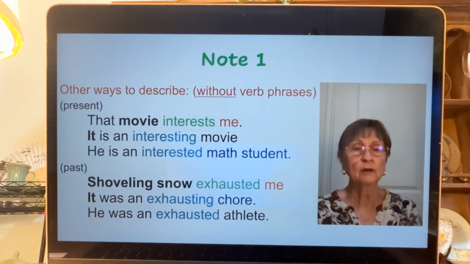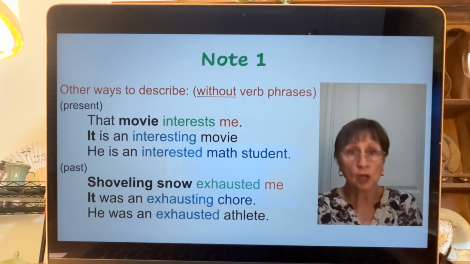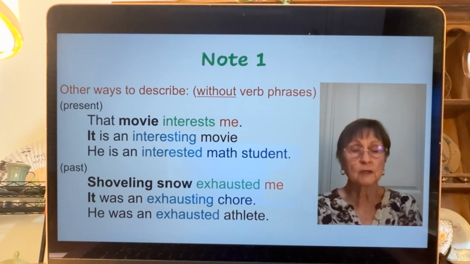Now, here are a couple of notes just to review. Other ways you can describe things, sometimes with an ing or an ed, but you don't put it in a verb phrase. It's just an adjective. That movie interests me is the regular verb. It is an interesting movie. Interesting is just an adjective.